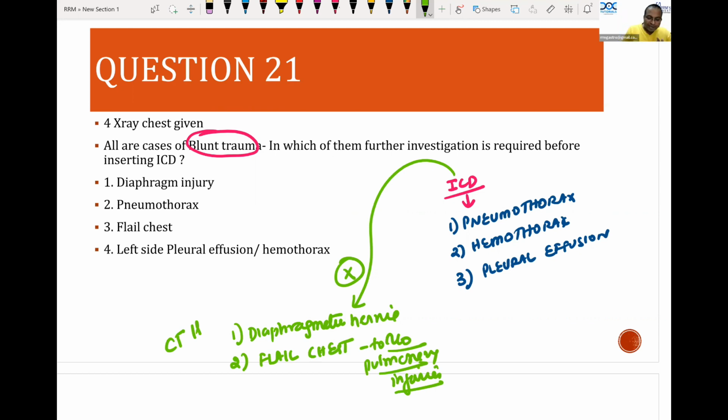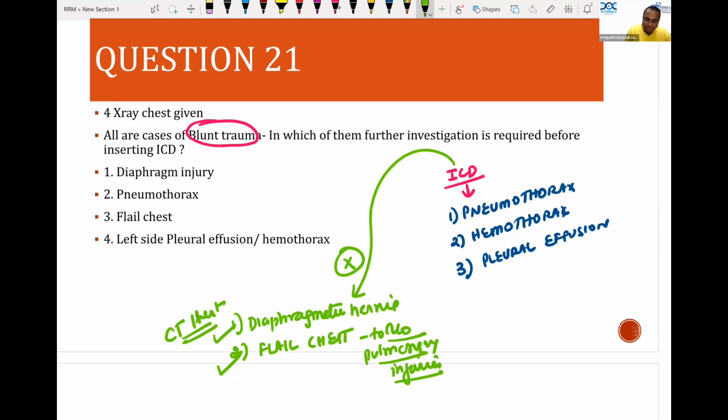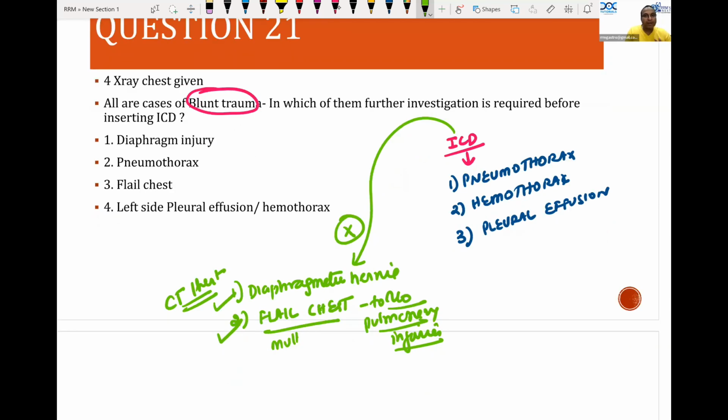So these images might have been given in the exam. They would have given a flail chest image of multiple rib fractures, by chance. Diaphragmatic hernia, most commonly on the left side, they might have given. Okay, in these 2 image cases, we don't put an ICD immediately. We will do a CT scan before proceeding to ICD. That is a very important question.